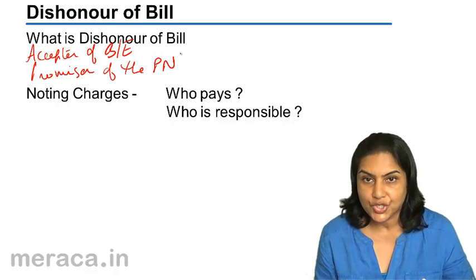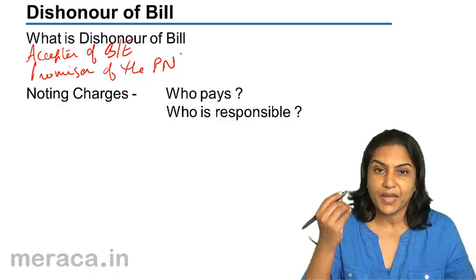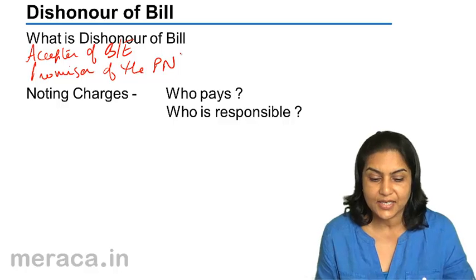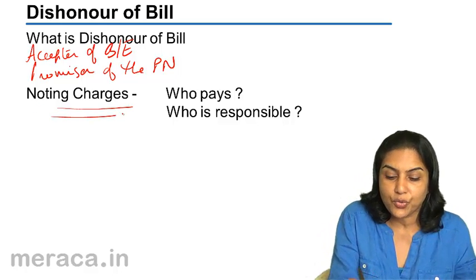When a bill is dishonoured, the bill has to be cancelled. We will discuss the entries later, but let us understand what are noting charges.